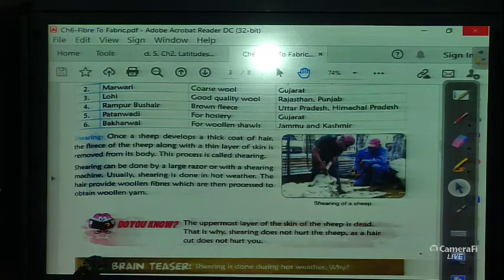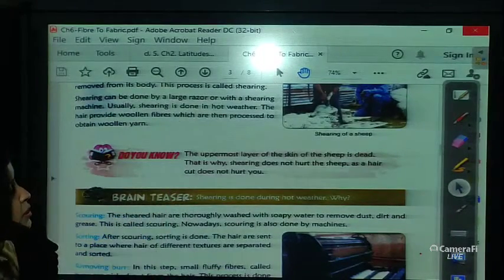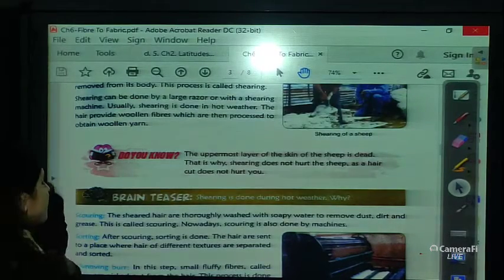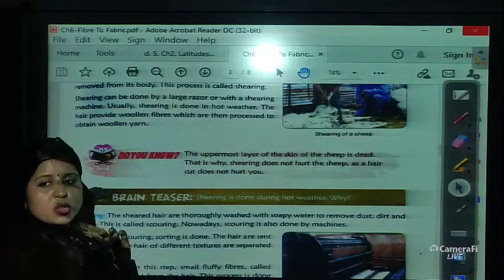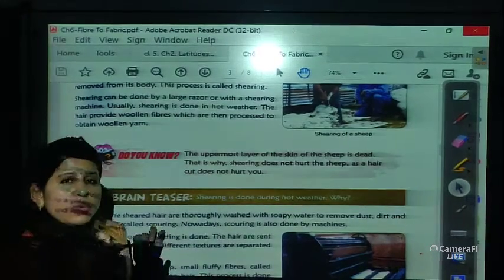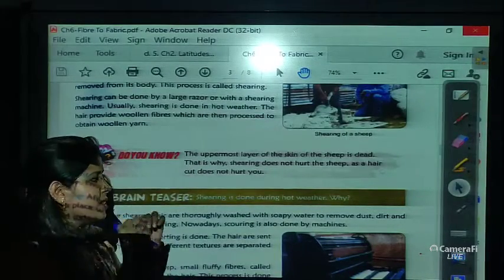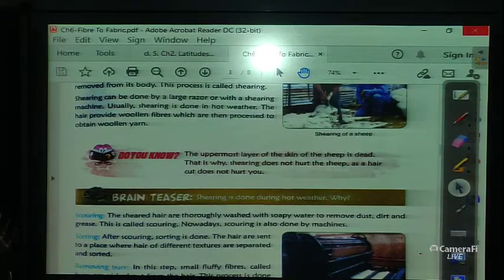Now, do you know the uppermost layer of the skin of the sheep is dead? That is why it's not painful. See, we have this hair. Whenever we go to the barber and they cut our hair, do we feel any pain? We don't feel pain. It doesn't hurt because it is a dead one. So they also have the dead skin layer. The uppermost layer of the skin of the sheep is dead. That is why shearing does not hurt the sheep, as a haircut does not hurt you.